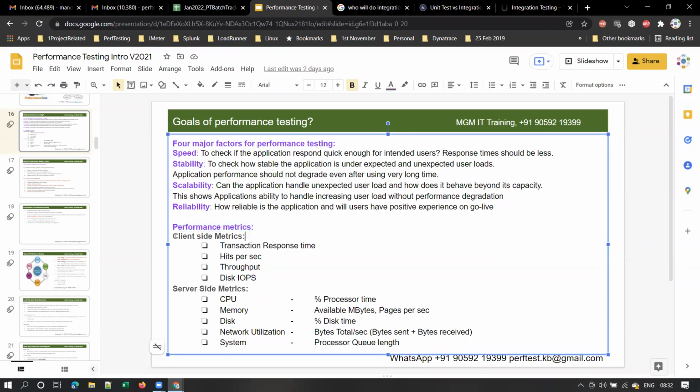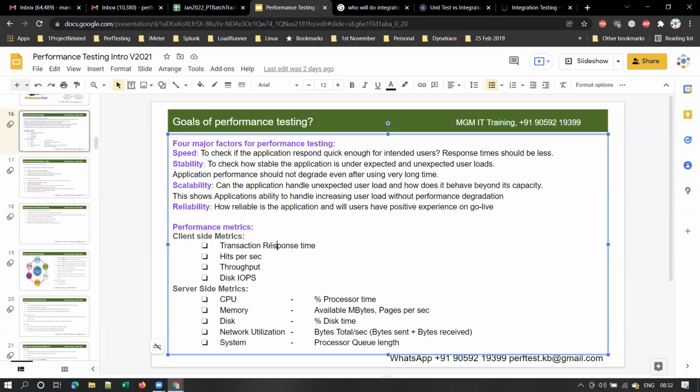Those can be broadly classified into two types: client-side metrics and server-side metrics. What comes under client-side metrics is response time, transaction response time, hits per second, throughput, disk IOPS.